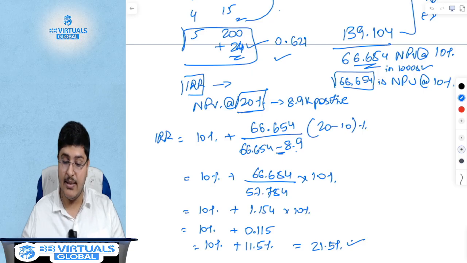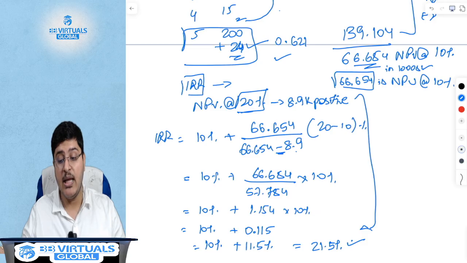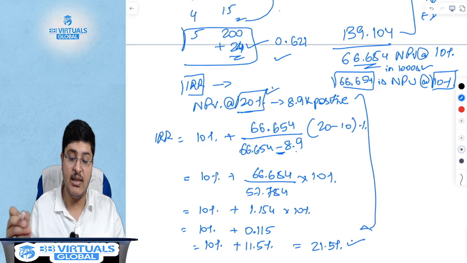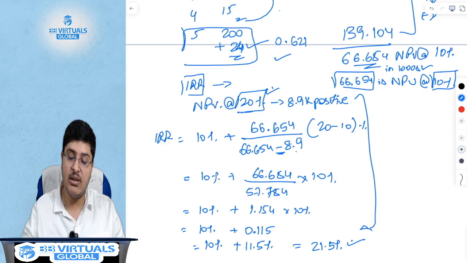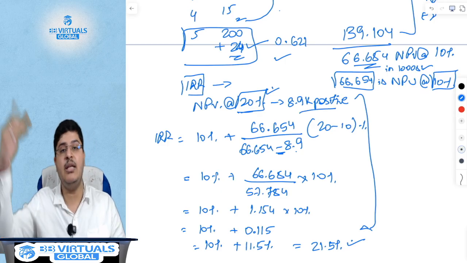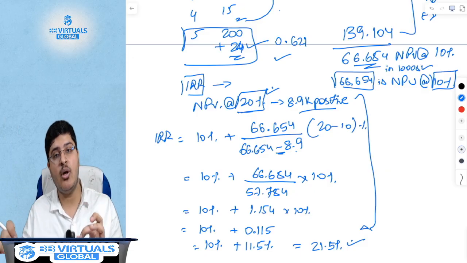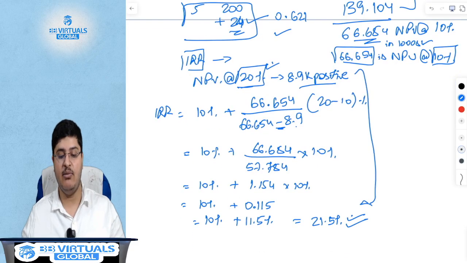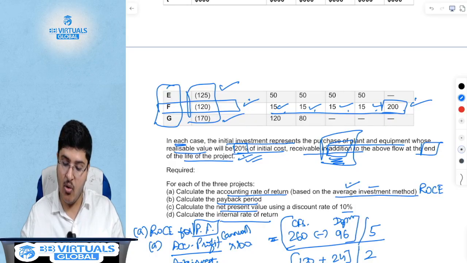21.5%. Like I said, this is higher than the 20% because even when I increased the discounting rate from 10% to 20%, my NPV was still positive, but I had to further increase the discounting rate to make sure NPV reaches zero, because at the IRR, NPV is equal to 0. At this IRR, if you do the math, NPV is equal to 0. So this is the master sum that we have solved using all the 4 methods.